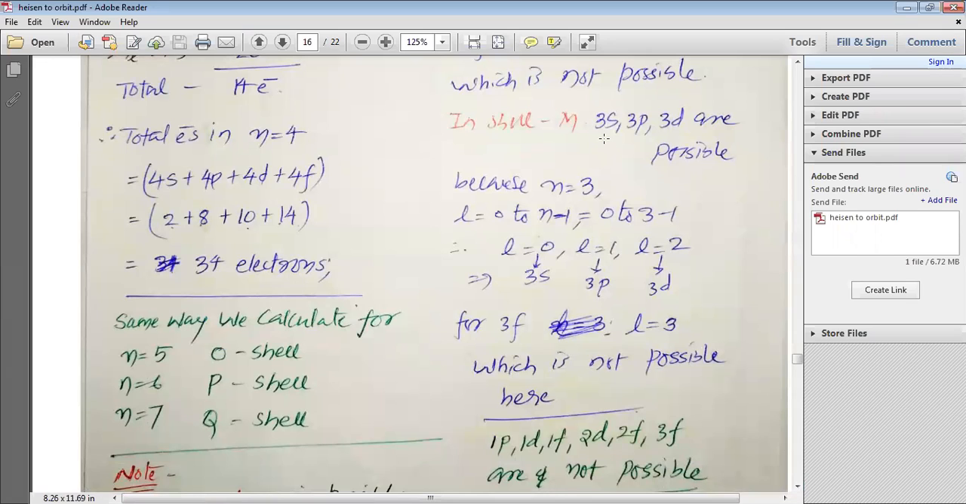Same way, my dear students, when we look into the shell M, we have 3s, 3p and 3d, which are possible. But because n is equal to 3, L ranges from 0 to 2. So when L is equal to 0, we have 3s. When L is equal to 1, we have 3p. When L is equal to 2, we have 3d.